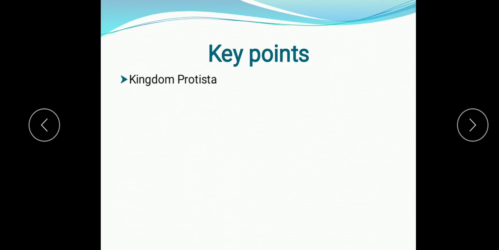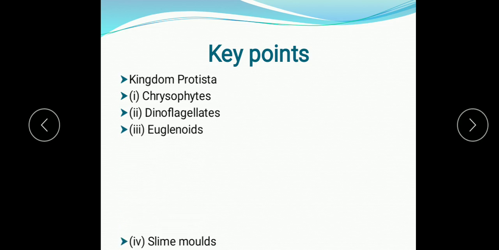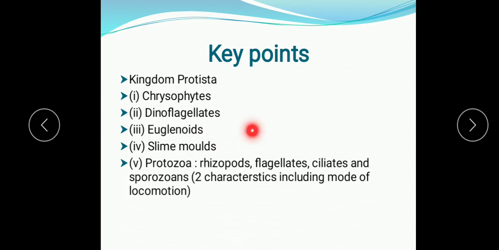So the key points again we are going to revise: kingdom Protista and its general characteristics. Then groups of the kingdom Protista: they are chrysophytes, dinoflagellates, euglenoids. They show plant-like features, meaning they have chlorophyll. Slime molds are fungus-like but not actually fungus, they are saprotrophic. And the next group is the animal-like, that is protozoa, which includes 4 classes: Rhizopoda, Flagellata, Ciliata and Sporozoa.